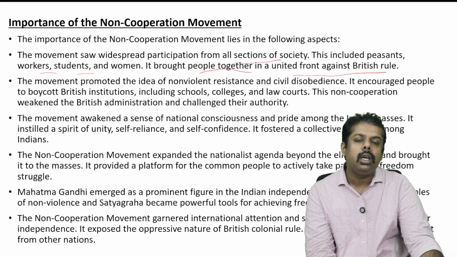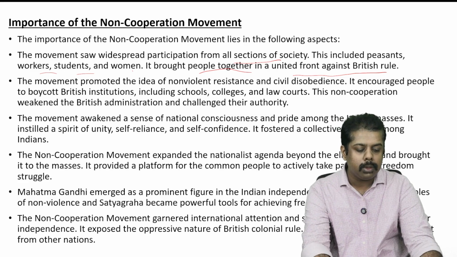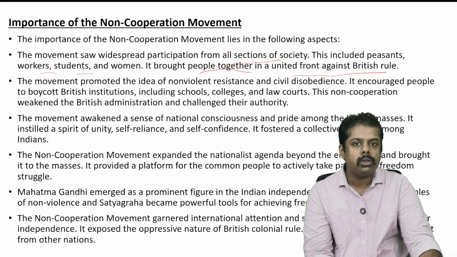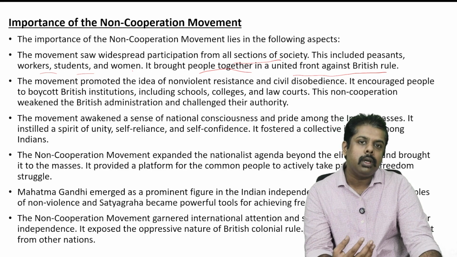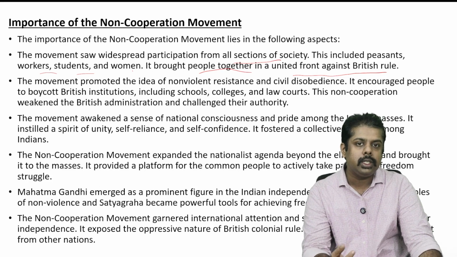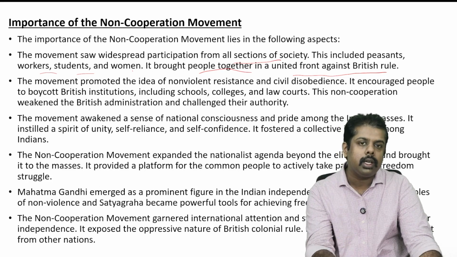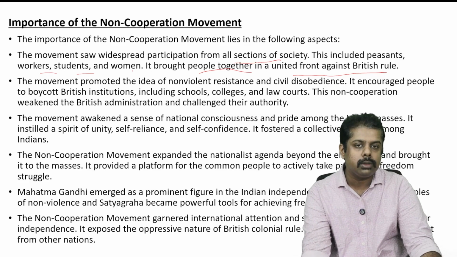Okay, basically, if we see prior to this movement, only a small mass of people had supported the other movements, but this movement attracted most of the people. So that also gained good support, and it also made sure that people were uniform, as we discussed before. That unity was a big thing in this movement as well.